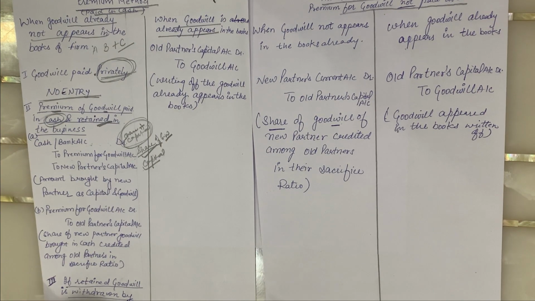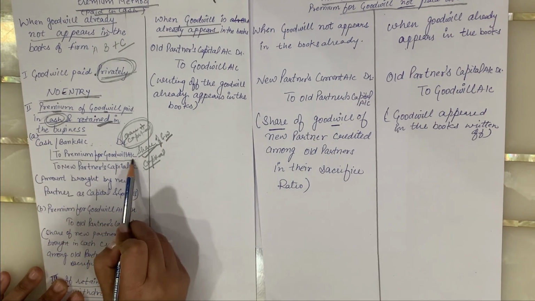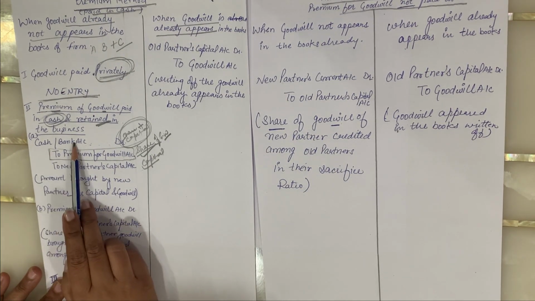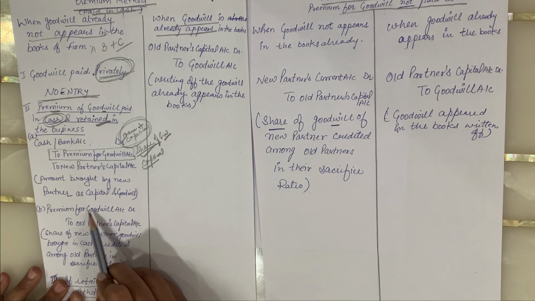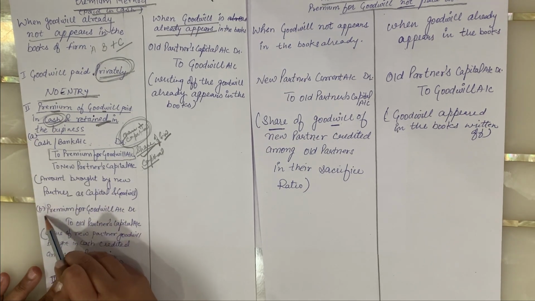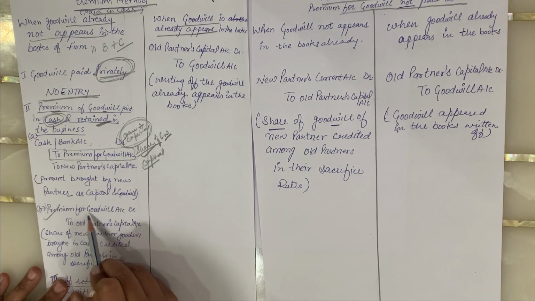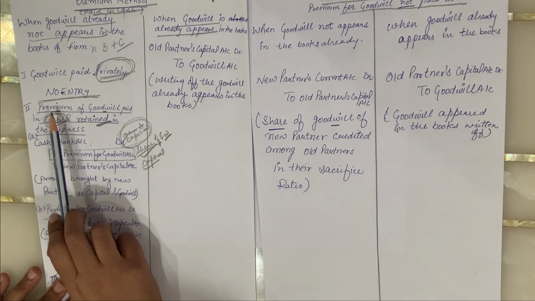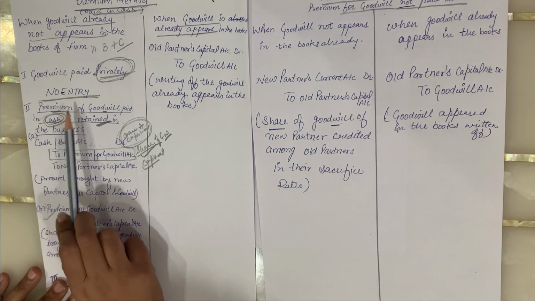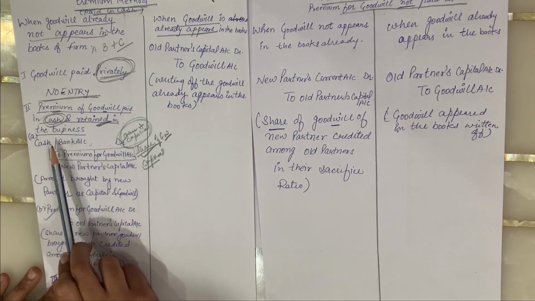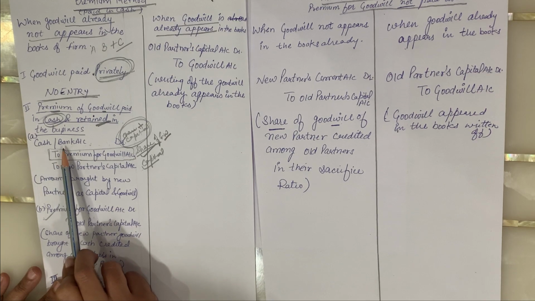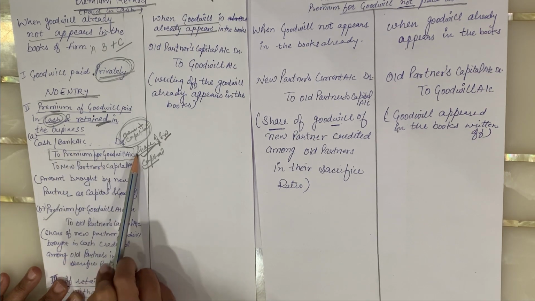Now, as the premium for goodwill account is to be credited here, we credited the premium for goodwill account here as it is coming to the business in the form of cash or bank. Now this premium for goodwill will be debited because it is retained in the business. What we have said earlier, the transaction is premium for goodwill paid in cash. Firstly, it is paid in cash to the business by the new partner. The entry will become cash account debit or bank account debit to premium for goodwill.